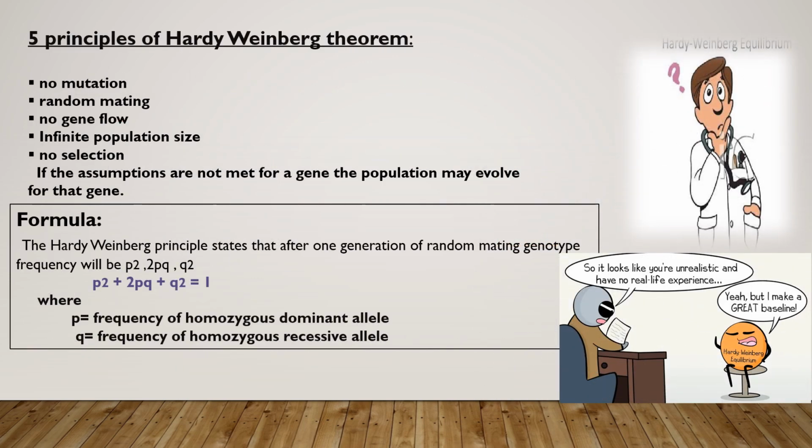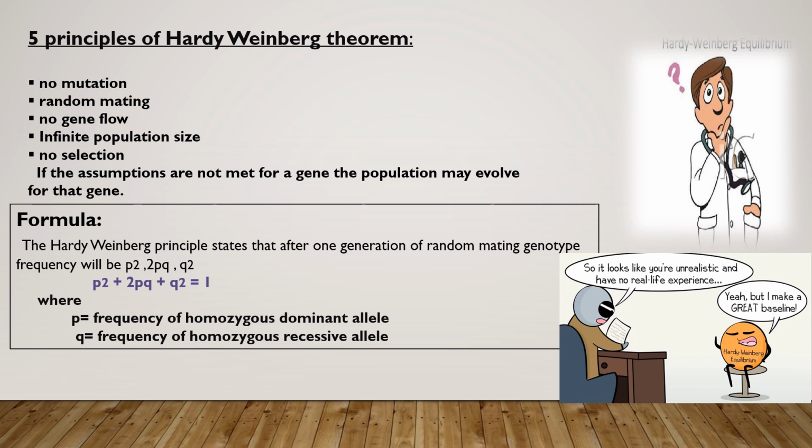Moving on to the five principles of the Hardy-Weinberg theorem: no mutation, random mating, no gene flow, infinite population size, no selection. If assumptions are not met for a gene, the population may evolve for that gene.